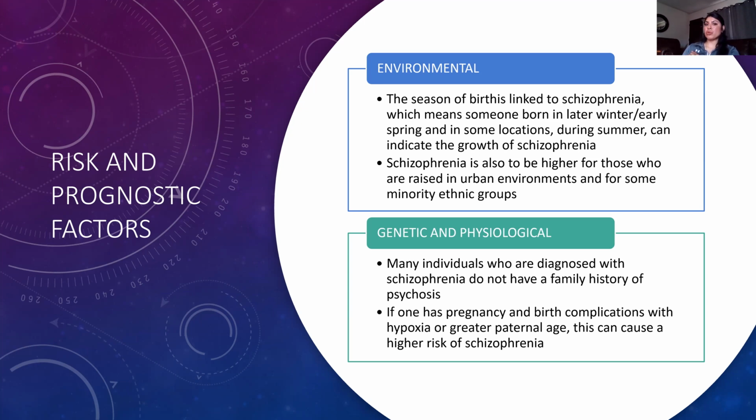Because there are people who, in the genetic and physiological portion, as I mentioned, those who are diagnosed with schizophrenia, many don't have a mental health history, like a family history of psychosis. So many people who have schizophrenia, their family members don't have it or don't have any other mental illness that shows. And if one has a pregnancy and birth complication with hypoxia or greater paternal age, it can cause a higher risk of schizophrenia as well.